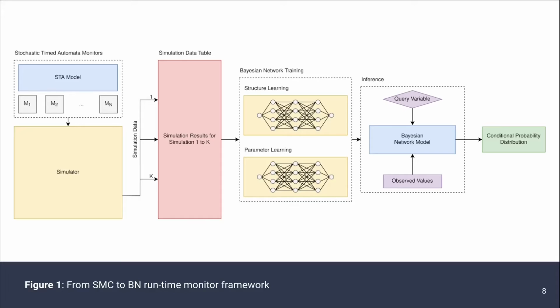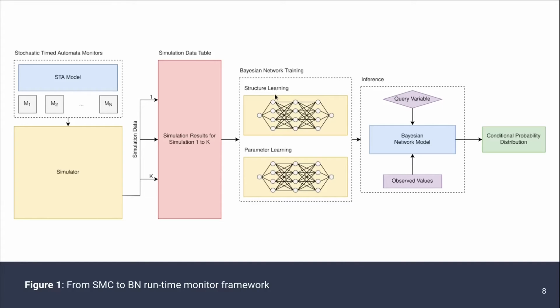Within Figure 1, we see the framework for converting an SMC to a Bayesian network runtime monitor. In the top left, we start with a stochastic timed automata model, which can be represented within an SMC, in which we extract a finite set of properties, each represented by an individual monitor. This is then run on a simulator k times to produce the data necessary to train our Bayesian network.